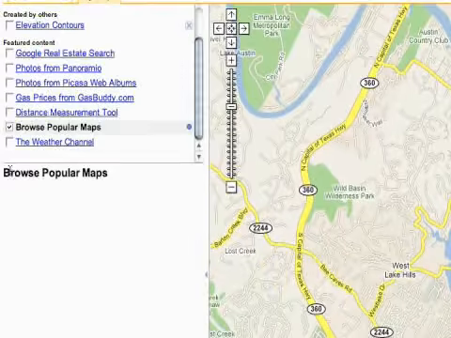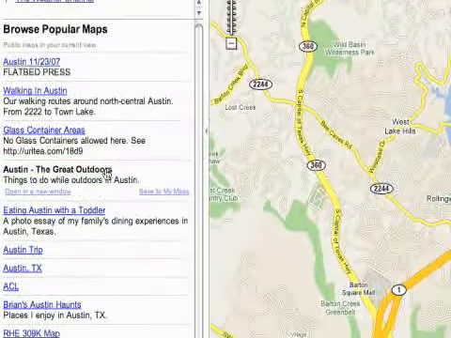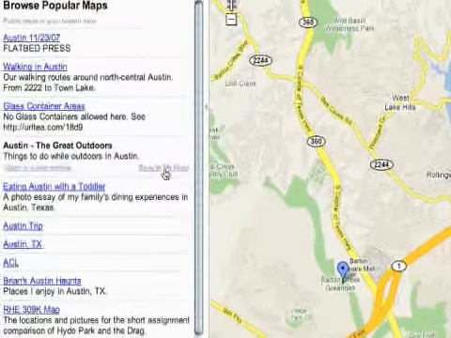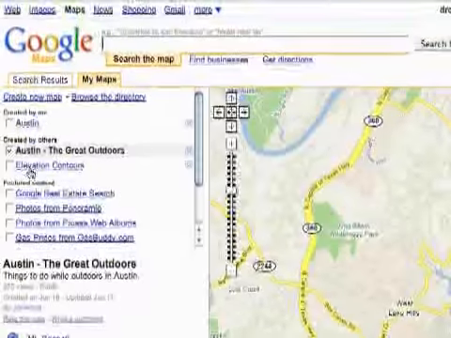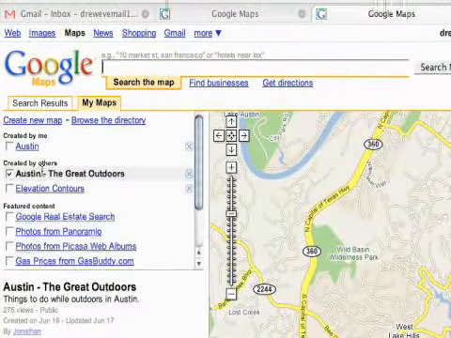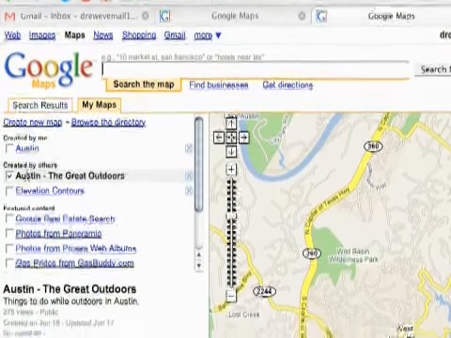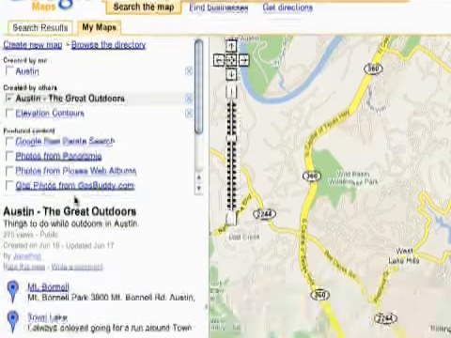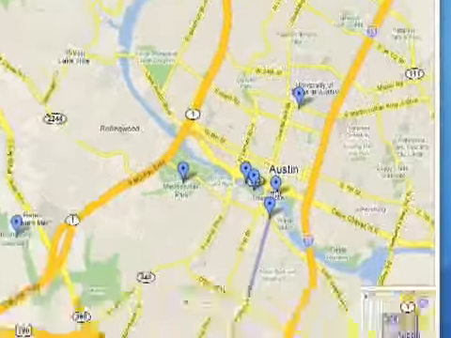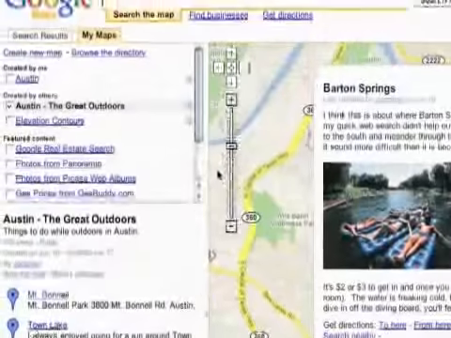So that's pretty cool. Another thing about Browse Popular Maps, if I decide to add one, I click on one, and then I can see it, and if I like it, I'll do Save to My Maps. And then I add it to My Maps, and just like the elevation contours, it's going to be in this Created by Others category. So you can see the Created by Me are the ones I just showed you how to make, and then you add these Created by Others. It's just a cool way to personalize Google Maps for you. So that's how you look at other maps in the My Maps section of Google Maps.